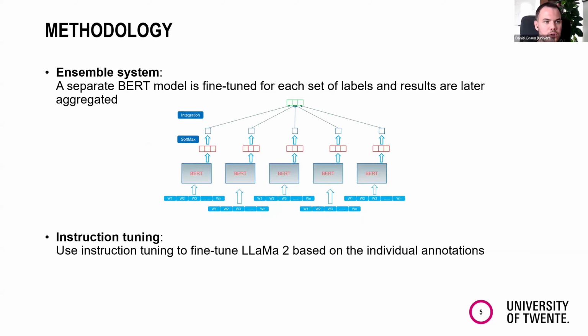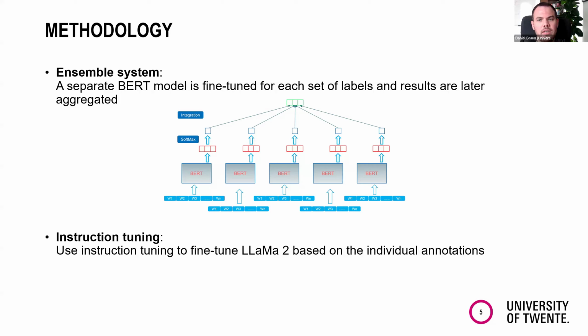Then the third approach that we compared was an ensemble system, where we trained a separate BERT model for each set of labels and later aggregated these results. So again, as I mentioned, it's not always the same 5 annotators, but if we have 5 annotators for every tweet, then we have 5 BERT models, which we train with this unaggregated information, and then in the end combine that for the prediction. And lastly, we used instruction tuning.